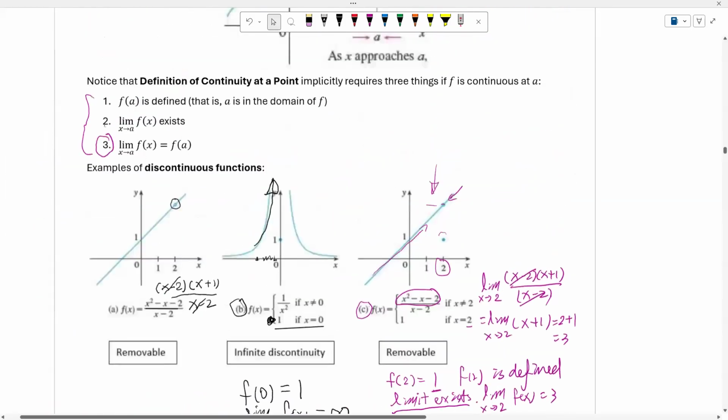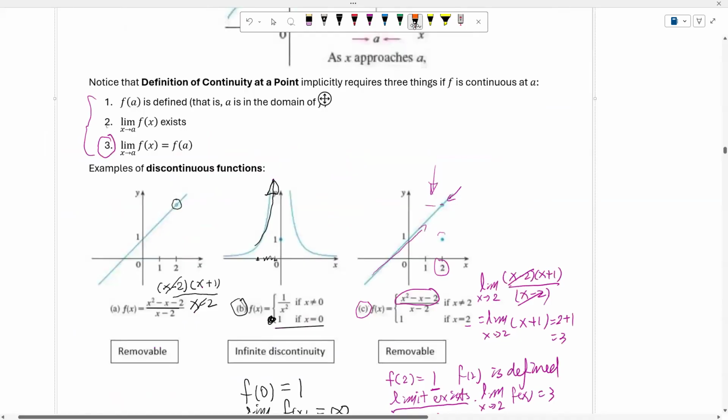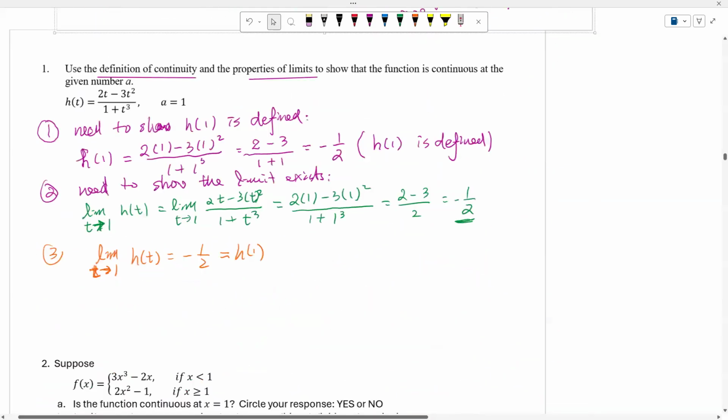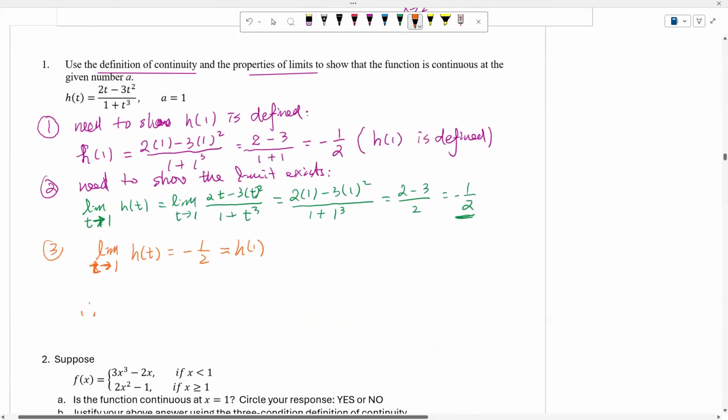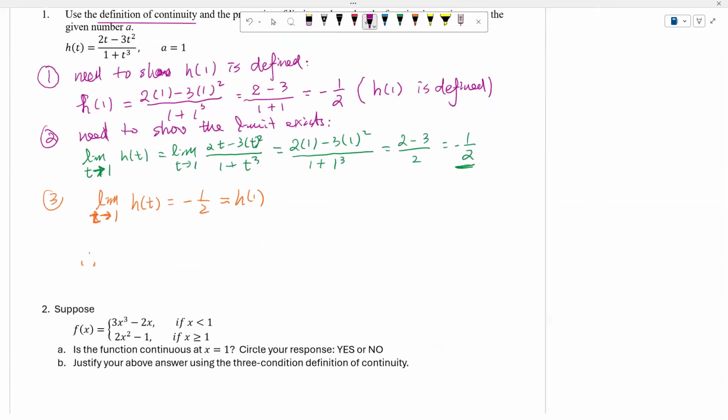So now you will see that it satisfies all three conditions here. So we could say that h is continuous at t equal to 1.